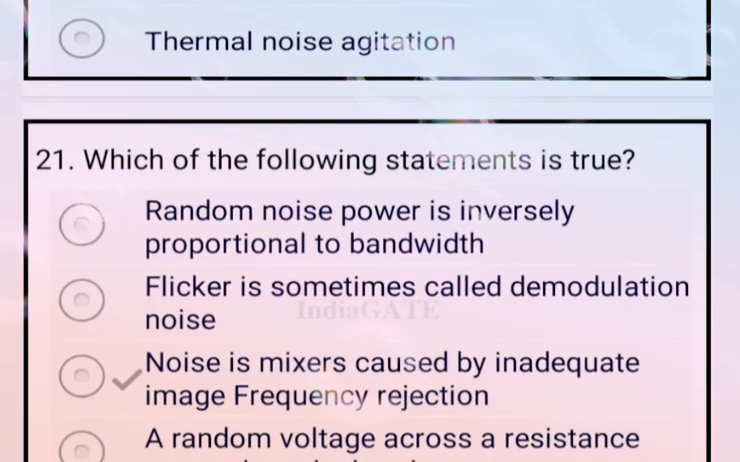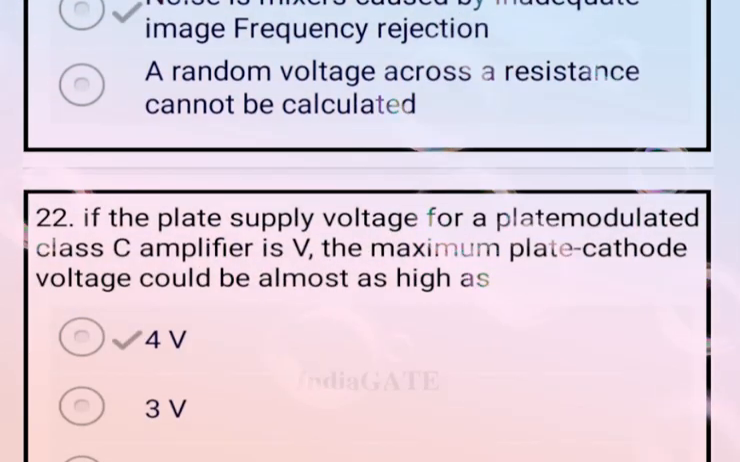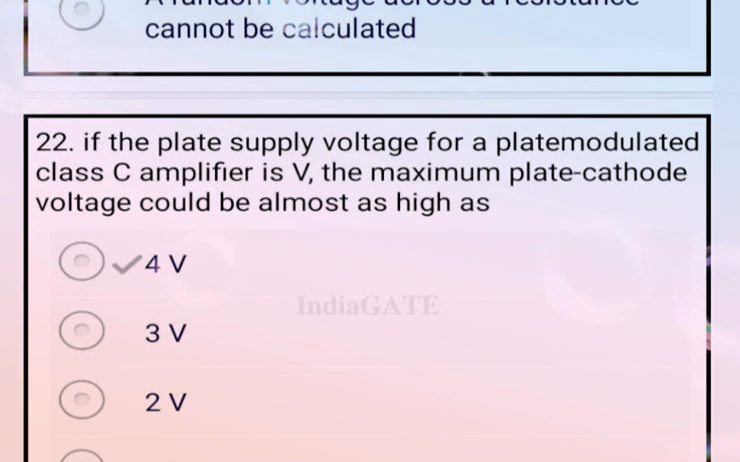Next question. Which of the following statements is true? The correct answer for this question is option C. Noise is a mixture caused by inadequate image frequency rejection. Next question. If the plate supply voltage for a plate modulated class C amplifier is V, the maximum plate cathode voltage could be almost as high as 4 volts. So option A is your correct answer.